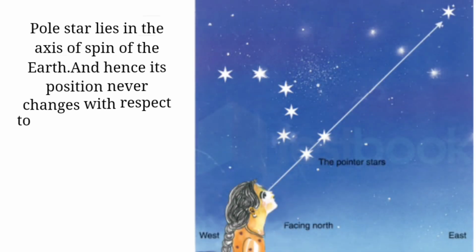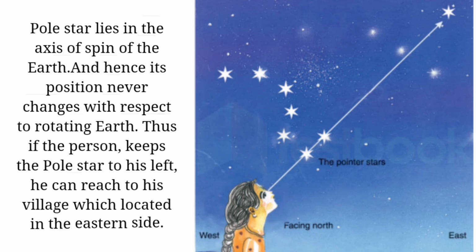So why? Pole Star lies in the axis of spin of the Earth, and hence its position never changes with respect to rotating Earth, we know. Thus, if the person keeps the Pole Star to his left, he can reach his village which is located in the eastern side, or if he is walking to the right side, it will be the western side. As it is clear from the picture, left side is east and right side is west, so the person has to walk towards the left side to reach his home.